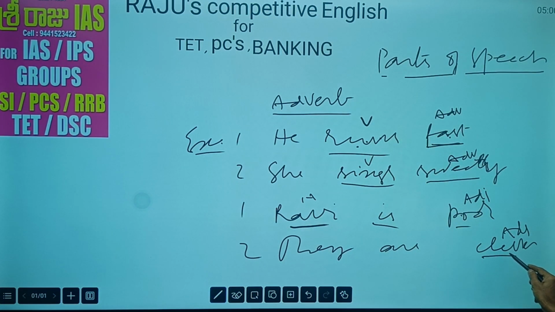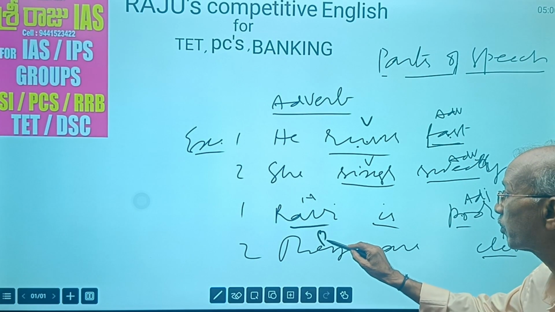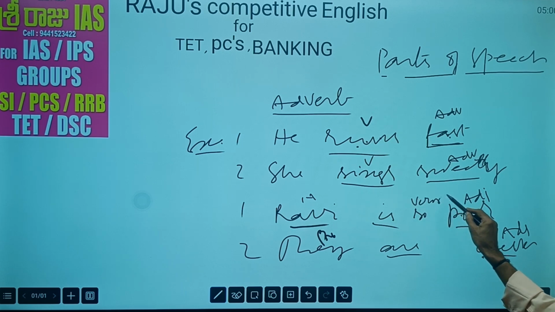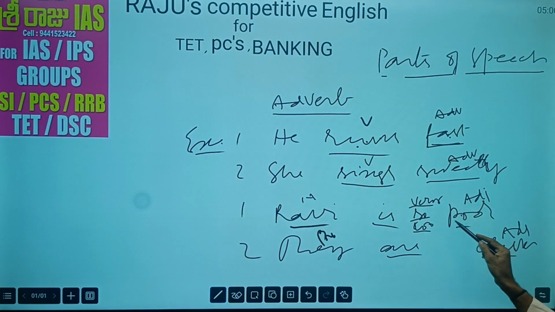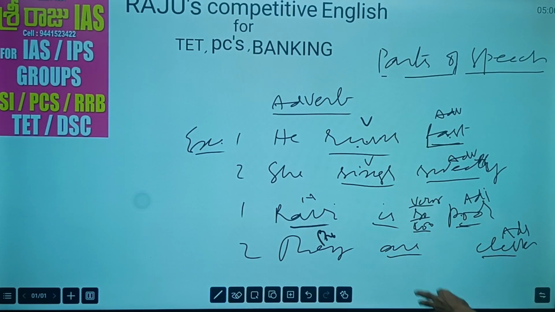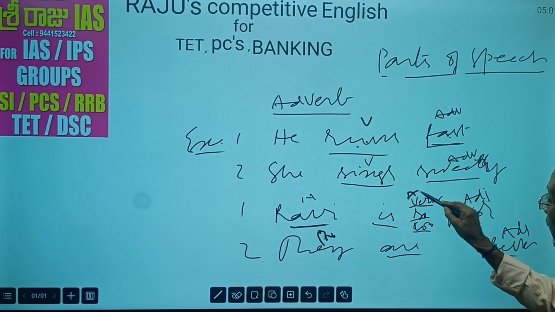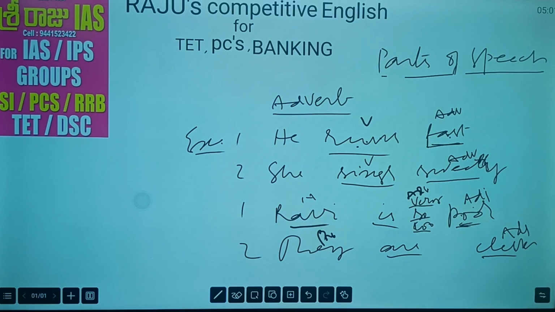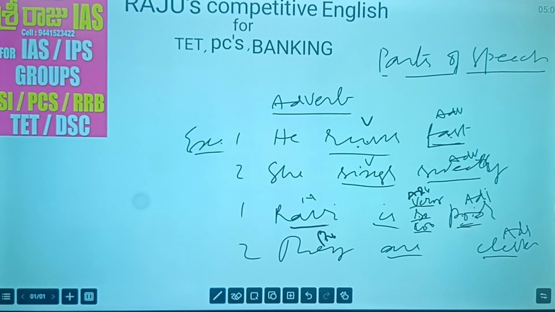Here, they are clever. Who are clever? They. This tells about them. So this is an adjective. Now what happens? Ravi is so poor, very poor, too poor. What are these? Very, so, too? These words add their meaning to this word poor. If we say Ravi is so poor, Ravi is too poor, the word too adds its meaning to the adjective. That means this is also an adverb. Here an adverb adds to the verb, and here it adds to the adjective. So this is a noun, this is an adjective, this is an adverb. Adverb qualifies adjective. This adjective qualifies this noun.